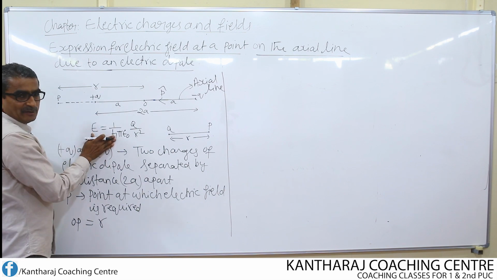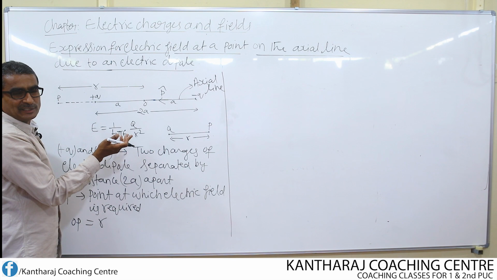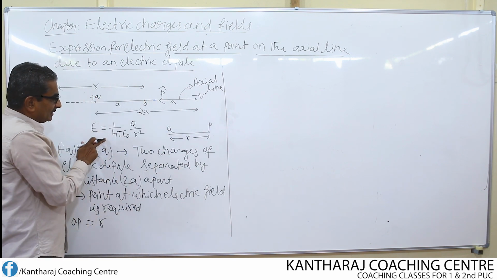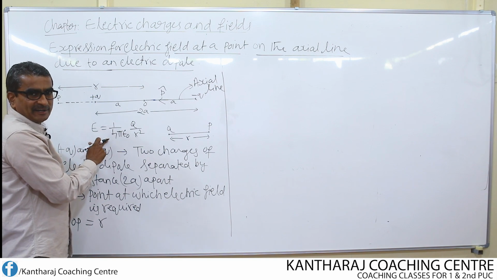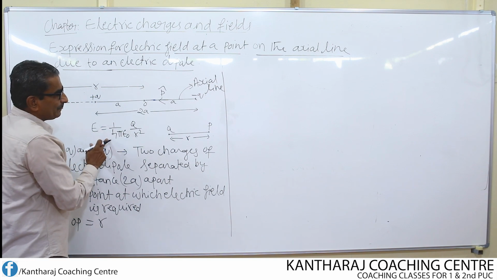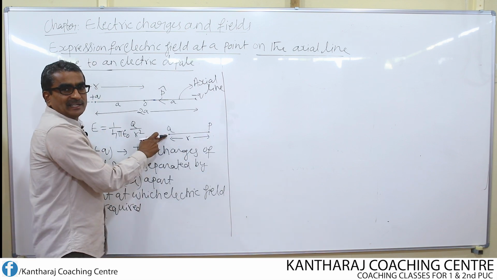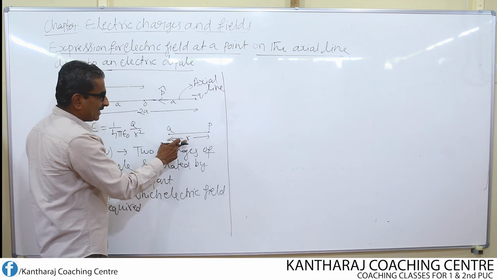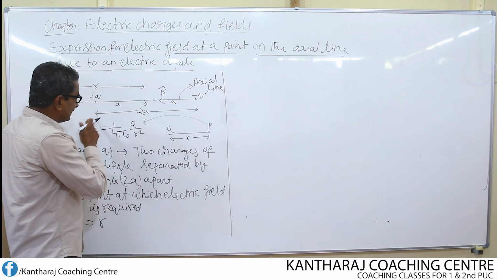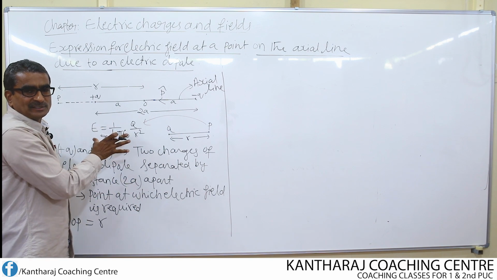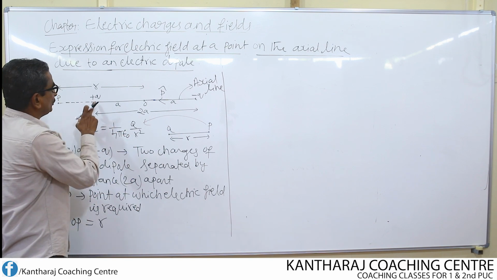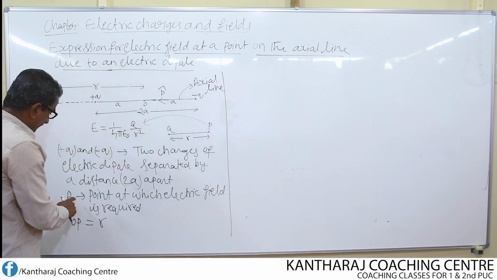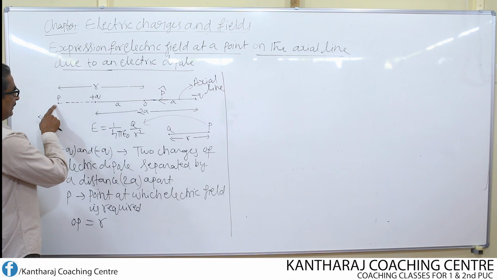Then by using this equation, we are able to determine the total field at P due to this dipole. Because this is the equation which is already derived, which is nothing but the electric field at a point P due to an isolated charge, means a single charge. At point P, which is at the distance r, this is the electric field. Let us use this equation to find the field at P due to plus q and minus q, then we find the resultant field. So P is the point at which the electric field is to be determined.